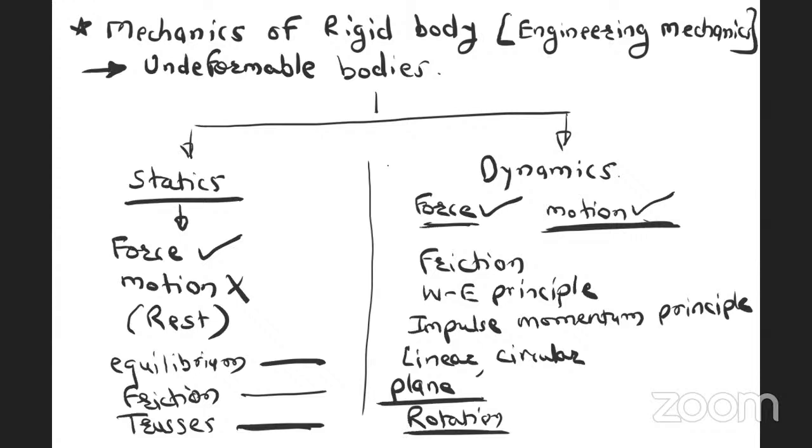Or take the motion of the wheel of a car. The wheel of a car is rotating, having circular motion, as well as moving forward, which means it is under linear motion also. Such a type of motion is called plane motion, right? Now, these are the two major topics of engineering mechanics, statics and dynamics. Under statics there are three topics, and under dynamics there are four to five topics, and this is the total engineering mechanics. This subject we are going to see in this series of lectures.